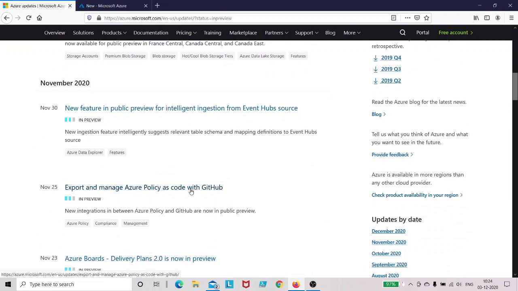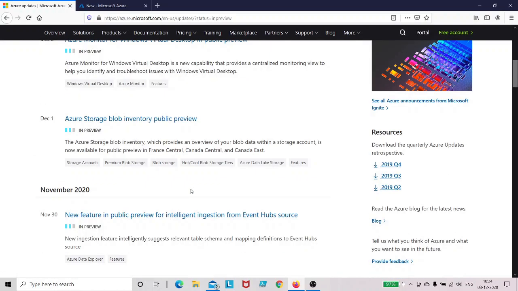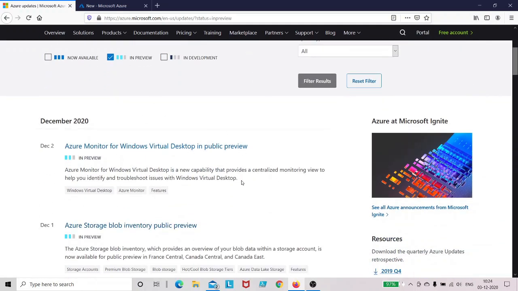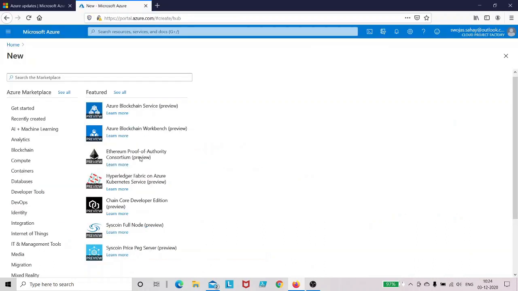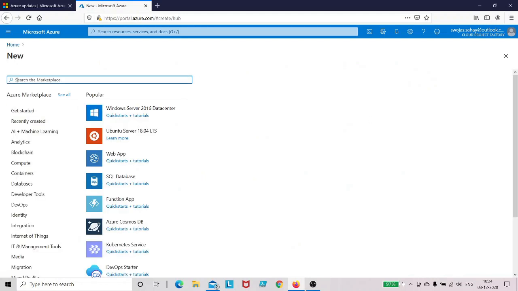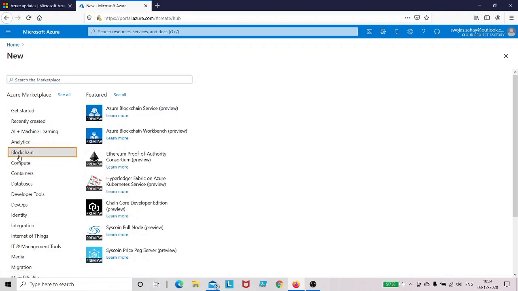So let's see how you can find and use these products on the portal. Here is my account. If you go ahead and click on Create a resource, in the Azure Marketplace, maybe in this blockchain section, you can see many of the features or services are in preview mode.